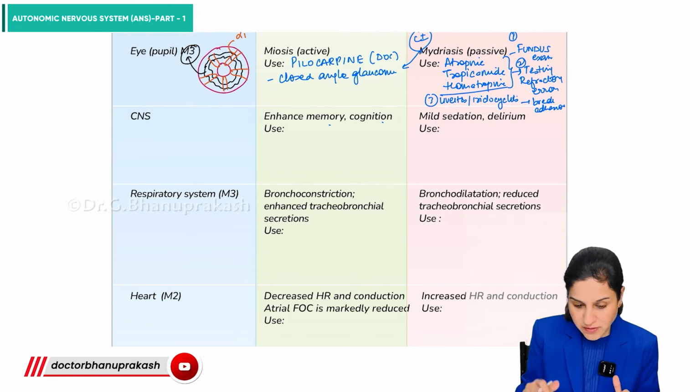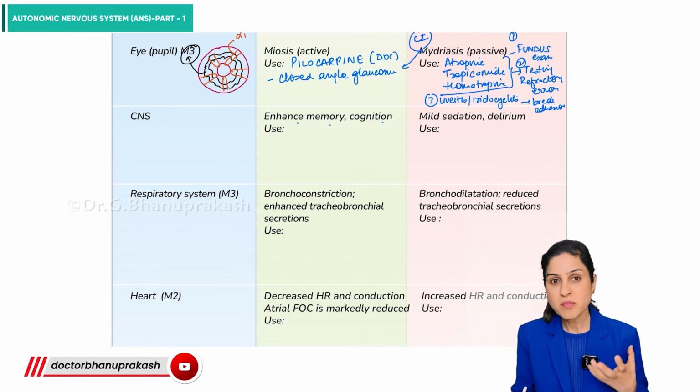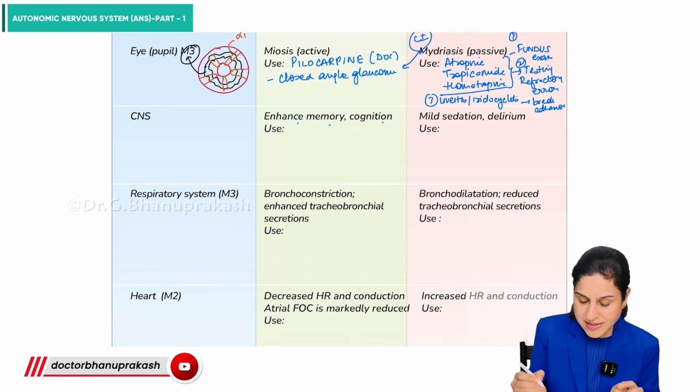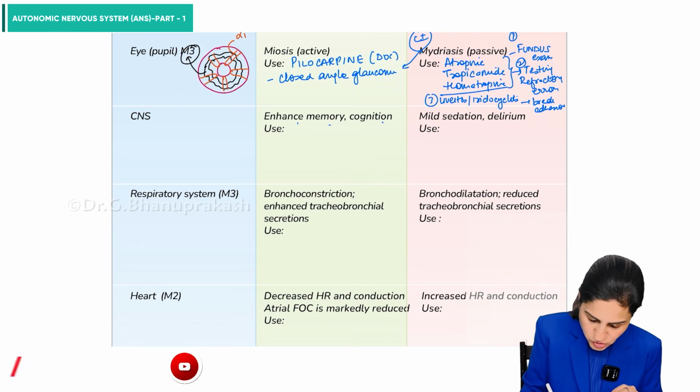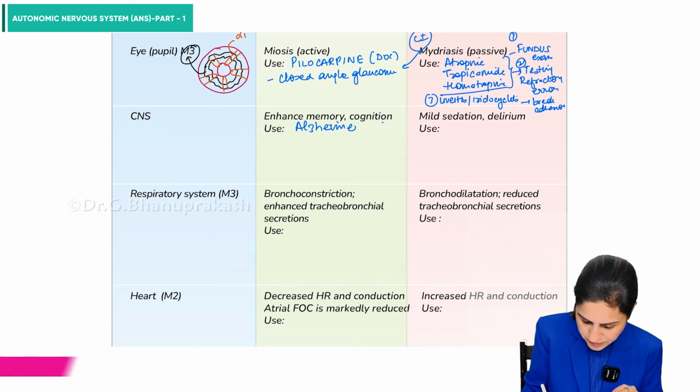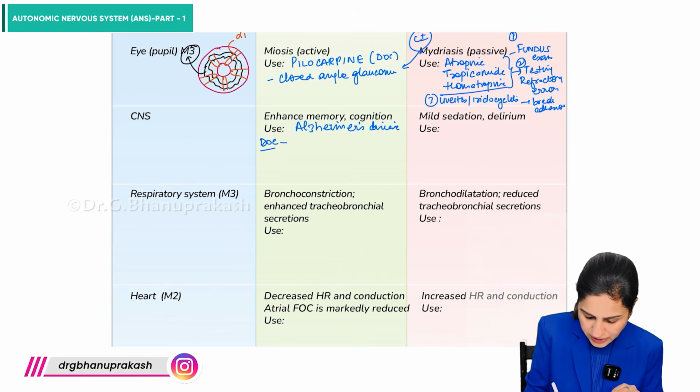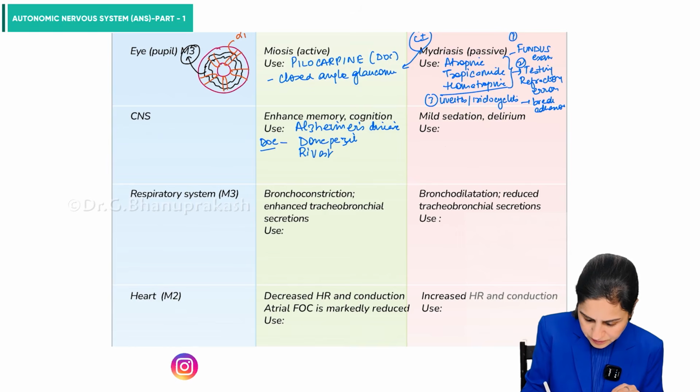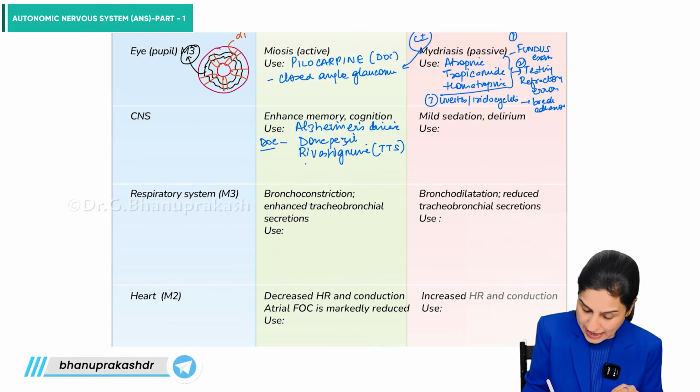Moving on to the central nervous system, where the parasympathomimetic drugs are going to enhance the memory and cognition. So they are used in case of Alzheimer's disease. The drugs of choice here are donepezil and rivastigmine. Remember, rivastigmine is also available as a transdermal patch. And we have galantamine.